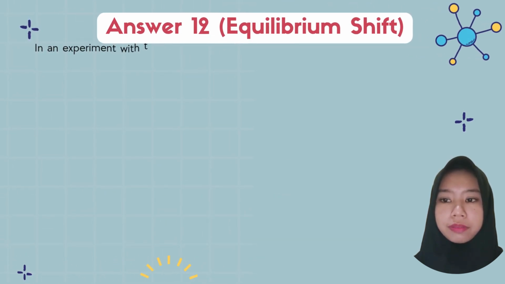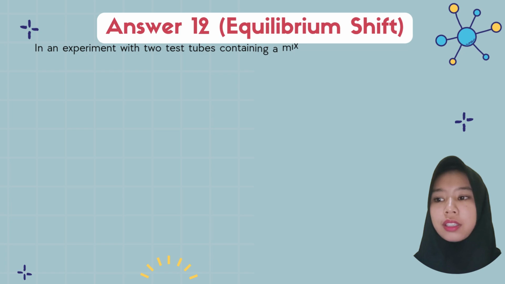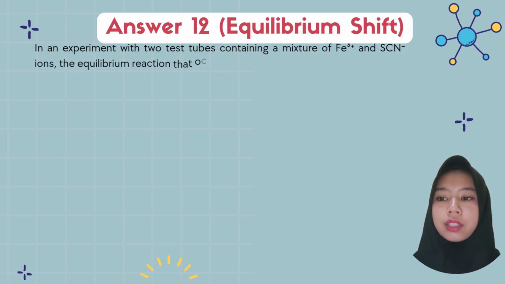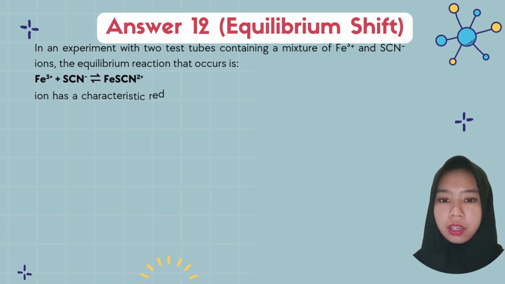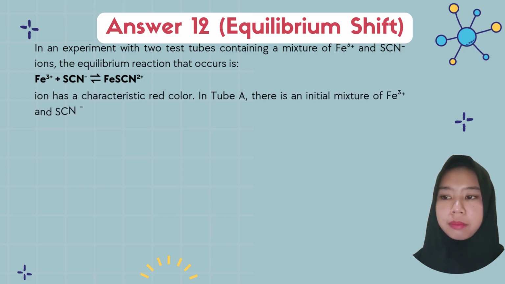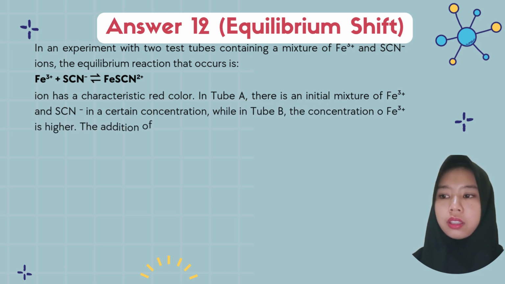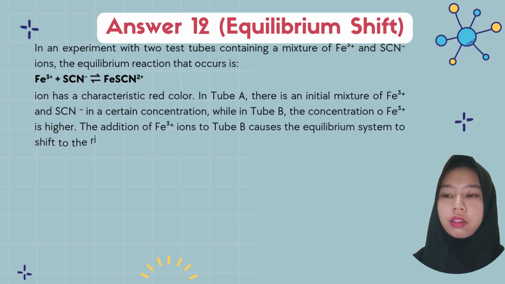Answer 12. Equilibrium shift. In an experiment with two test tubes containing a mixture of Fe3+ and SCN-, which become FeSCN2+, the ion has a characteristic red color.